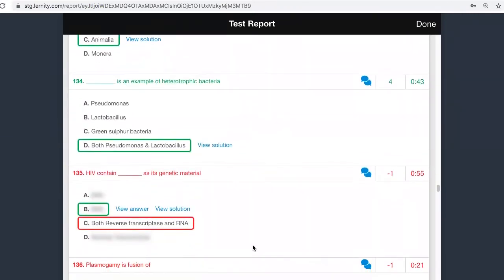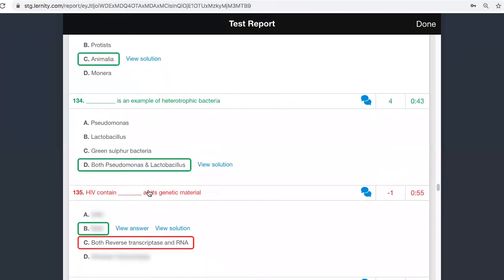Now, the question is here. Yes, it is in the book only. HIV contains dash as its genetic material. So here the question is to confuse you basically. The question is very specifically about its genetic material. What about reverse transcriptase? Reverse transcriptase is just an enzyme. It is not a genetic material. So the answer is only RNA.